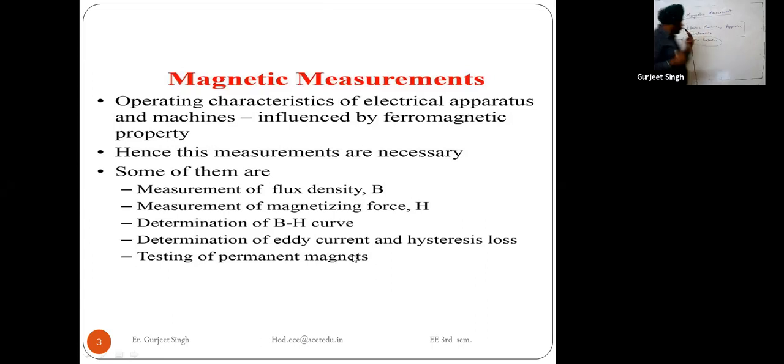The first point in magnetic measurements is that we will calculate the magnetic flux density. Similarly, we have an electric field and a magnetic field. These two fields are very important, in my opinion, for electrical students and electronics and communication engineering students.